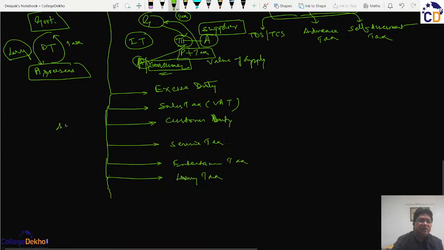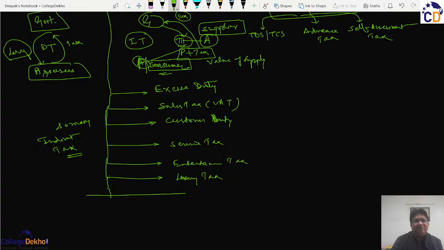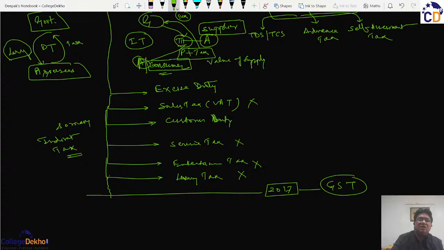But with the process of liberalization, globalization, and privatization, that is the economic reforms which started in the year 1991 and are continuing till today, in the year 2017 the present government brought into existence the landmark GST, which waived off all such taxes except the customs and excise on certain items.